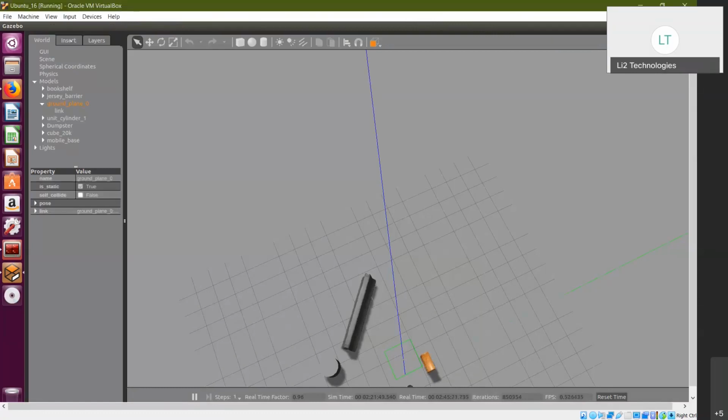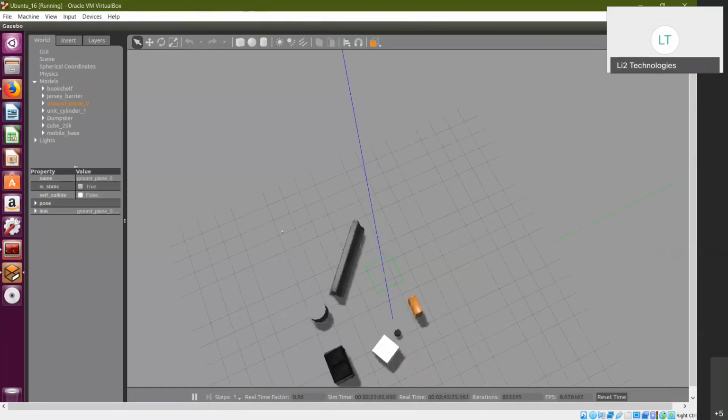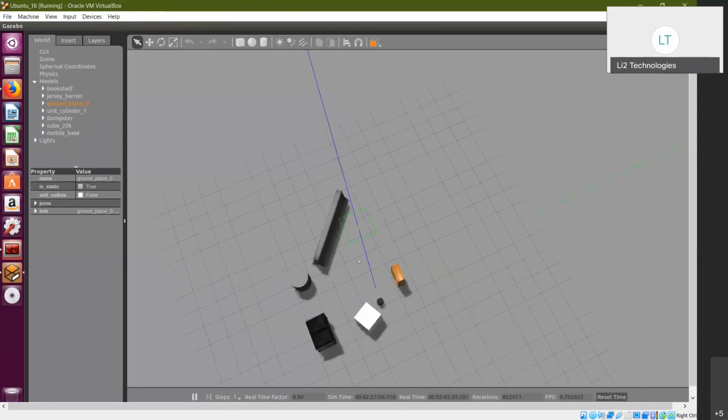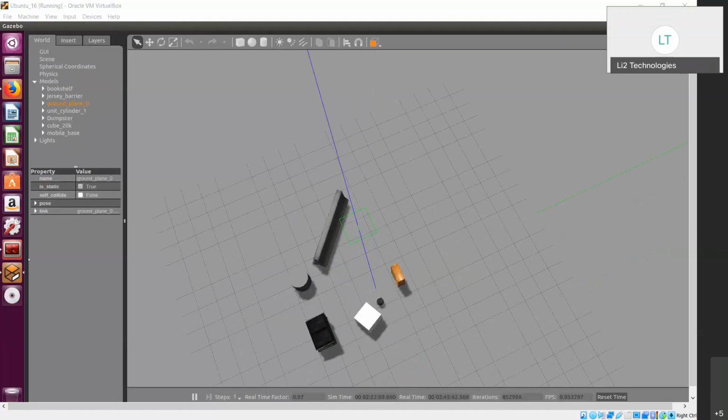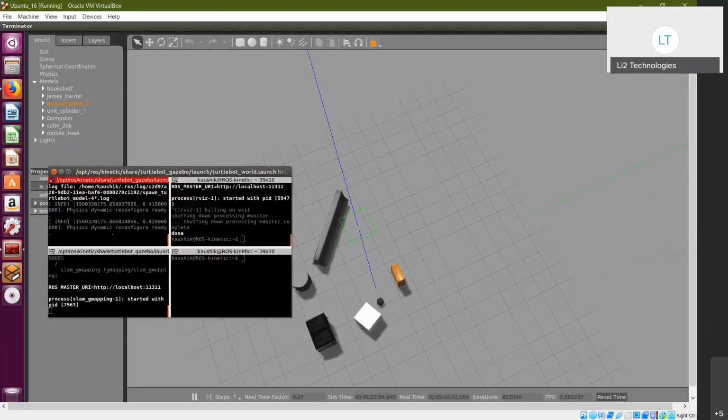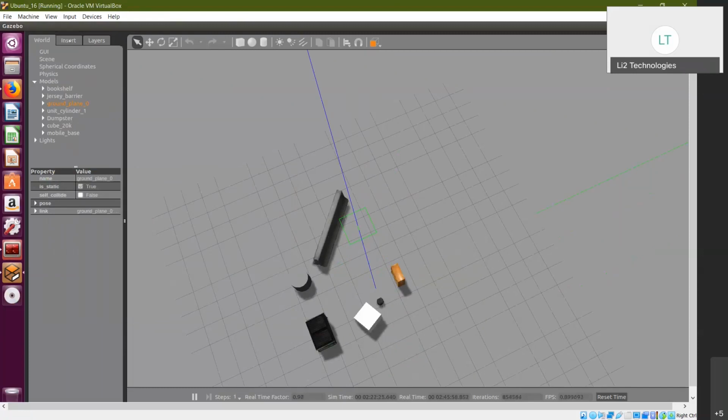But yeah, here you have your Gazebo environment, and when you want to create your own world files, this particular environment that I have open right here is basically the turtlebot_world. When you install the turtlebot package, you get this along with it. You just have to do roslaunch turtlebot_gazebo turtlebot_world.launch, and you'll get access to this, and then you can modify this world by going into the editor here.